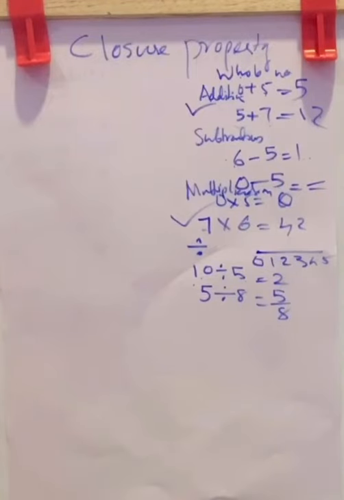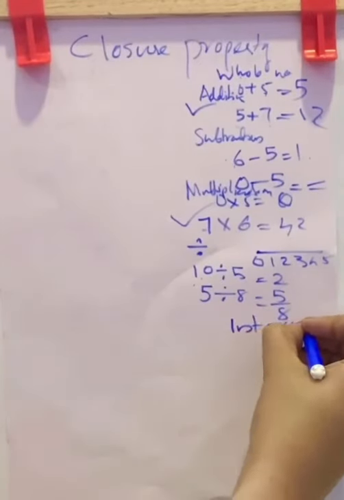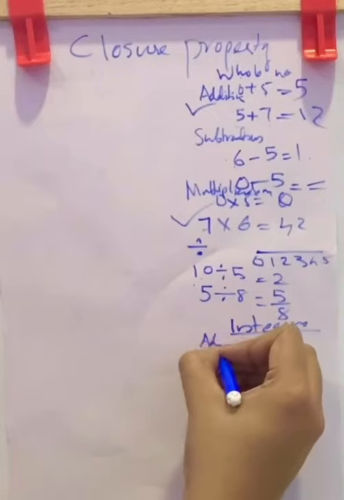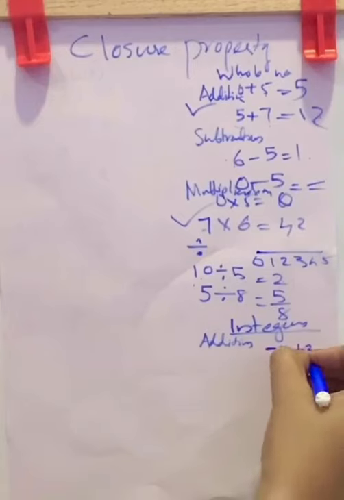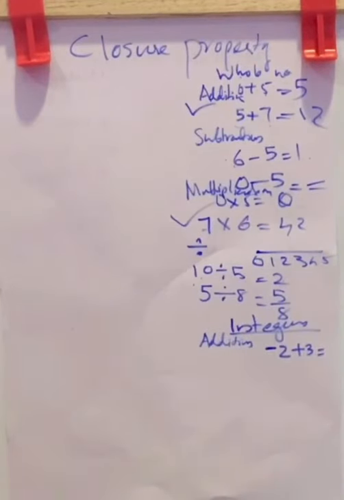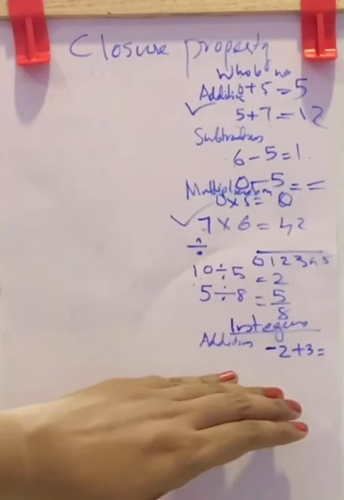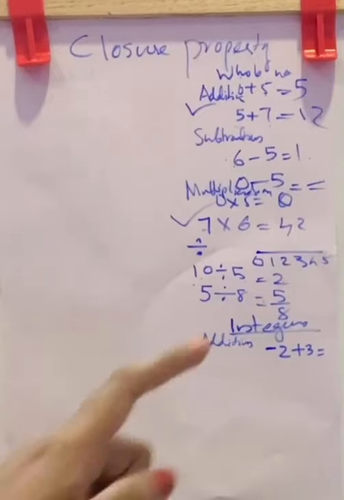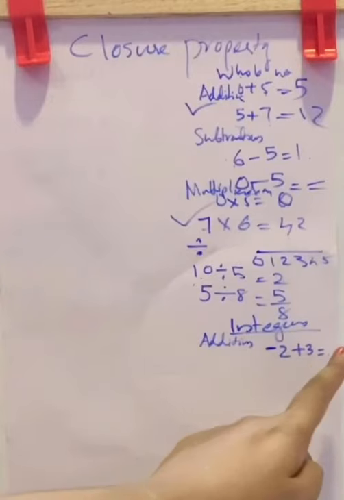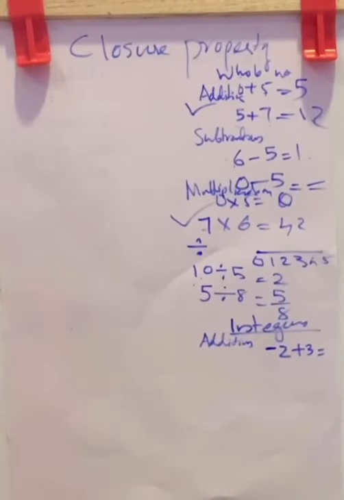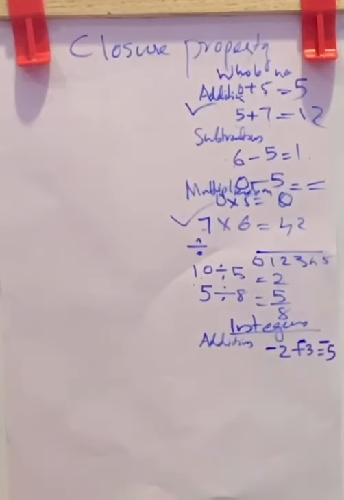Now what about integers? Integers closure property. In case of integers, addition. Let us check minus 2 plus 3. How will you add this? Remember, integers have negative values, 0 and positive values, right? And in integers, if you are adding two numbers, if both are negative, you will add these numbers and put a negative sign.